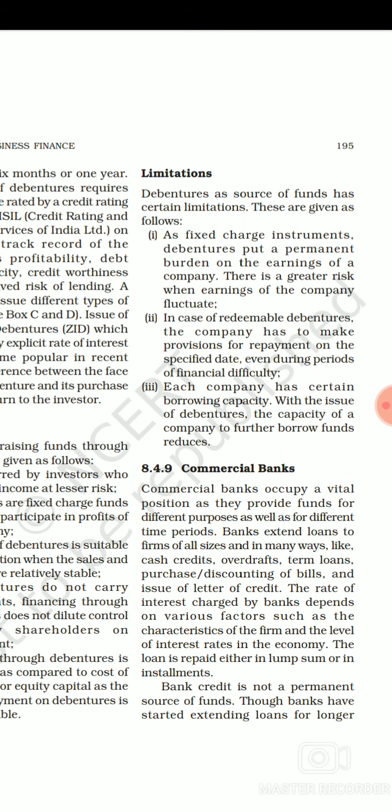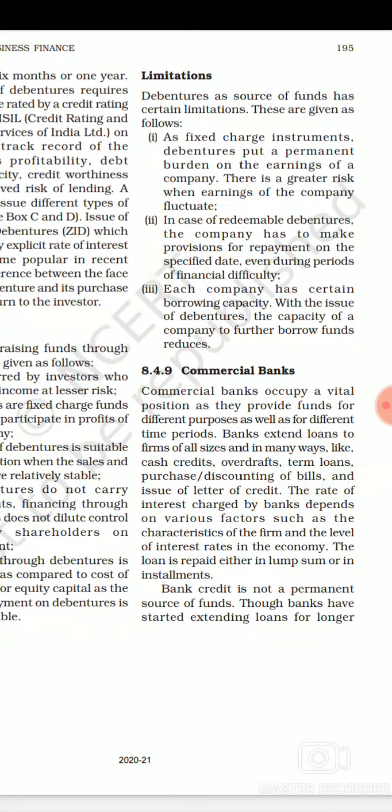Next is, in case of redeemable debentures, the company has to make provision for repayment on the specific date even during period of financial difficulties. This says that if debentures are redeemable debentures, which means a particular date is specified on which they mature and you have to repay, it needs to be paid out on the same date mentioned to the debenture holder, right?